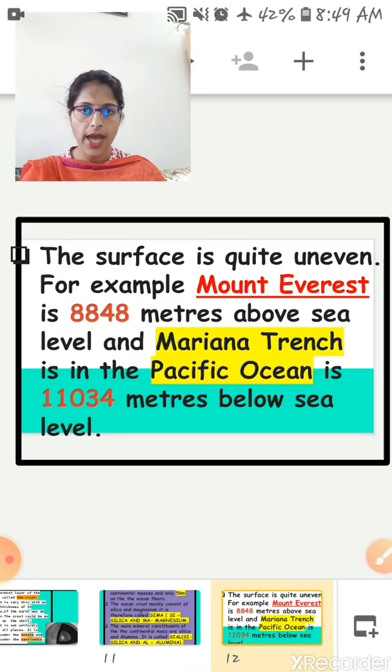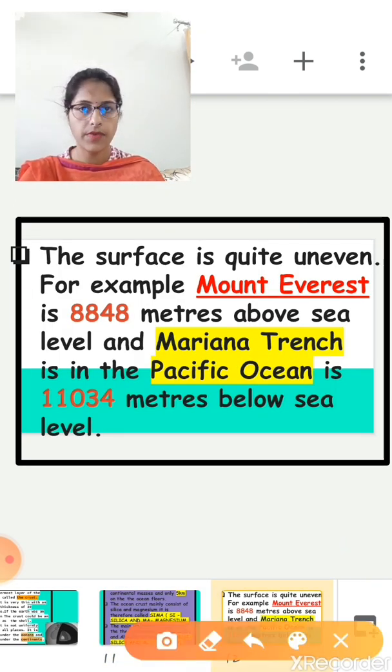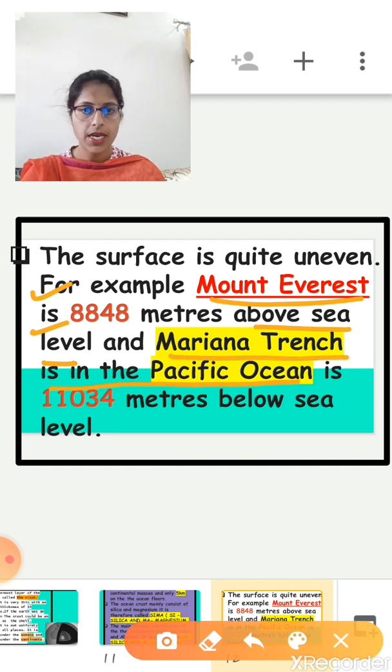As we know, the surface is quite uneven. For example, Mount Everest's height is 8,848 meters above sea level, and the Mariana Trench, which is in the Pacific Ocean, is 11,034 meters below sea level. So this is all about the first layer of the earth, the crust.